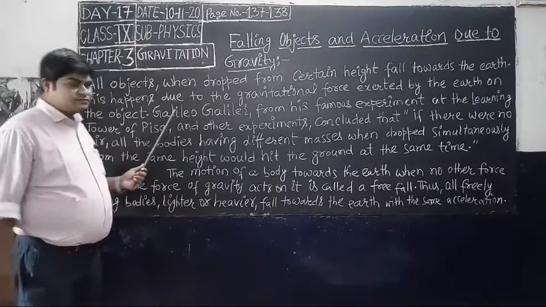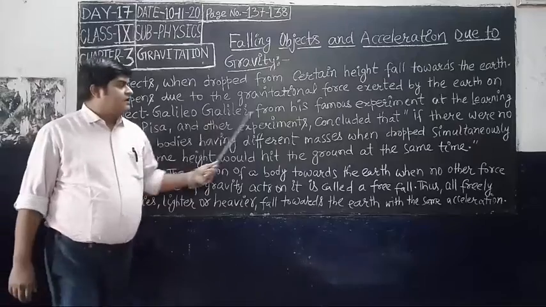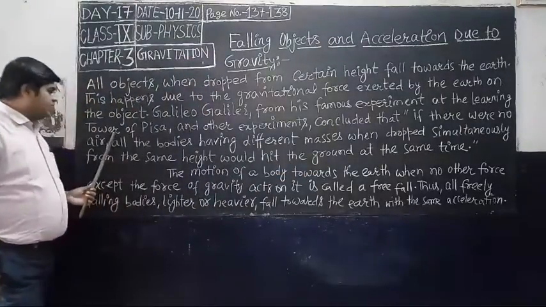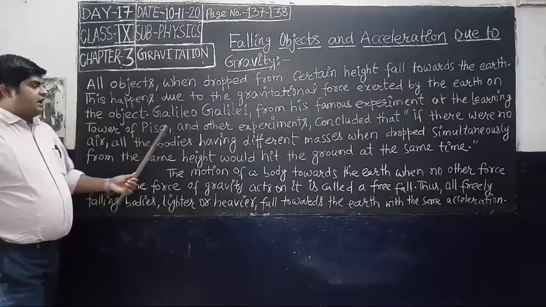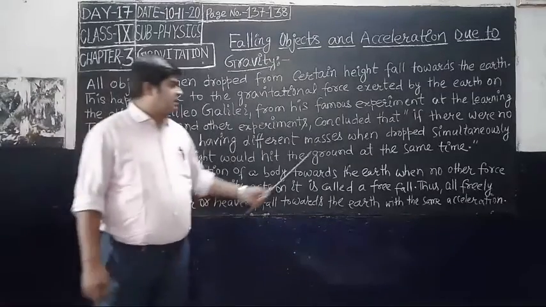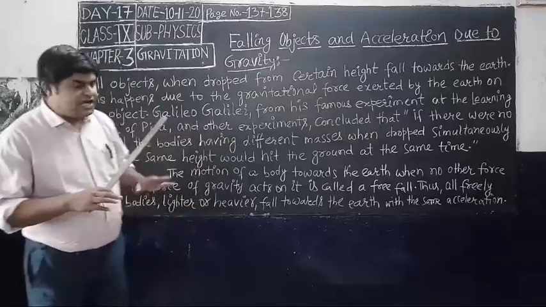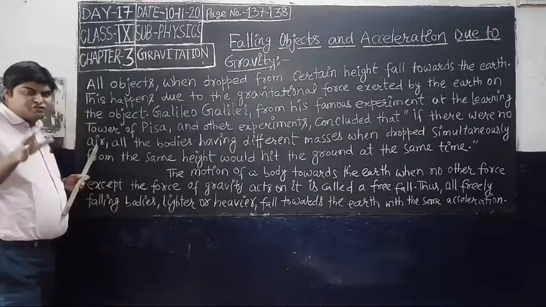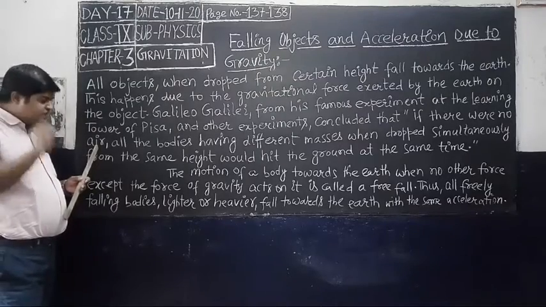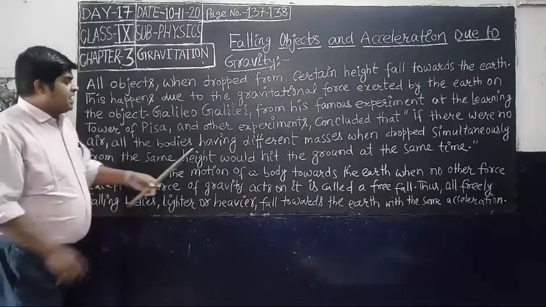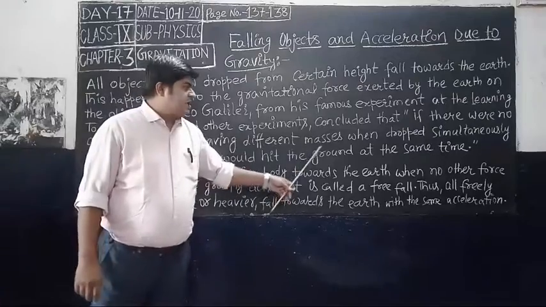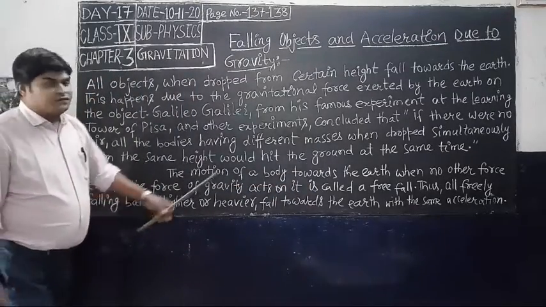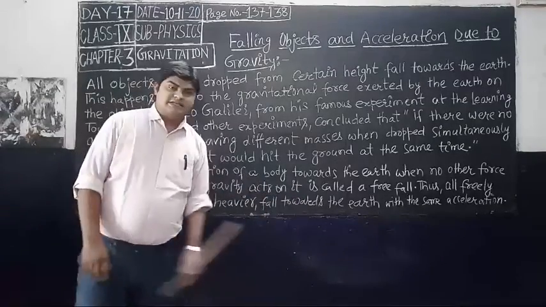Galileo Galilei, from his famous experiment at the Leaning Tower of Pisa and other experiments, concluded that if there were no air, that means there is no resistance to obstruct the motion of the object, all bodies having different masses, when dropped simultaneously from the same height, would hit the ground at the same time.